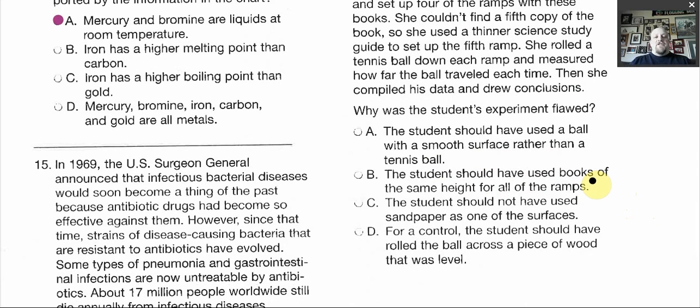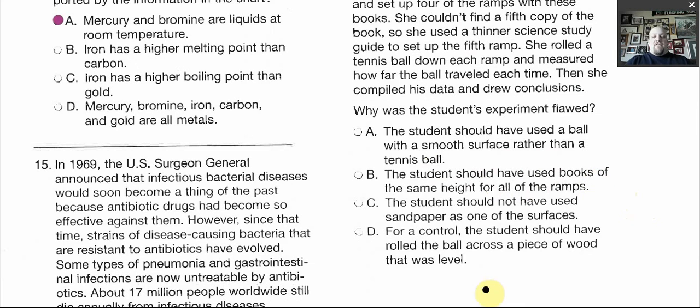That's not correct, because she used a tennis ball for all of them. If she had used different balls for each one, that would be different. But she used a tennis ball for all of them. So that's unchanged. She uses it for all of them.